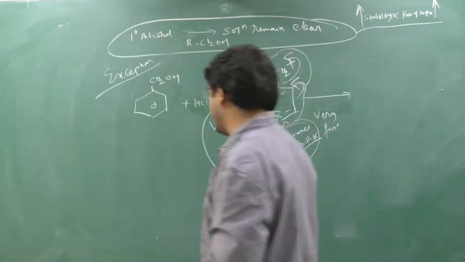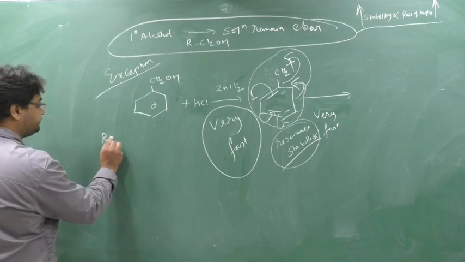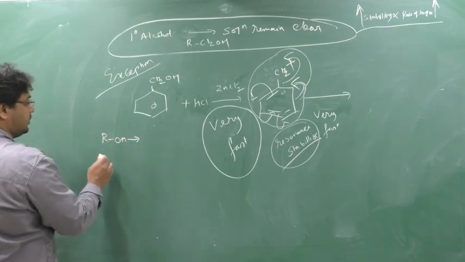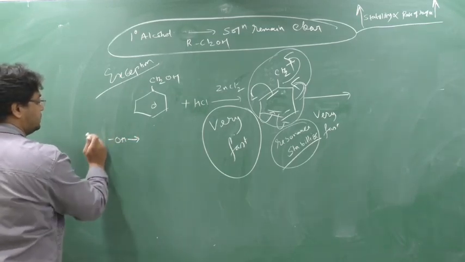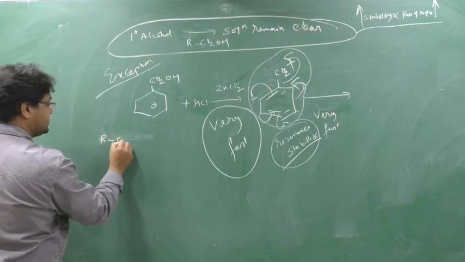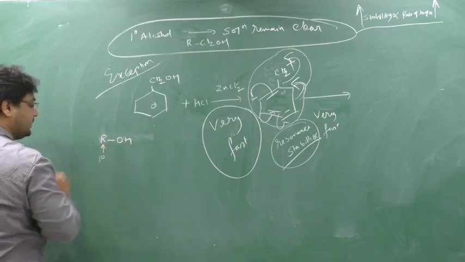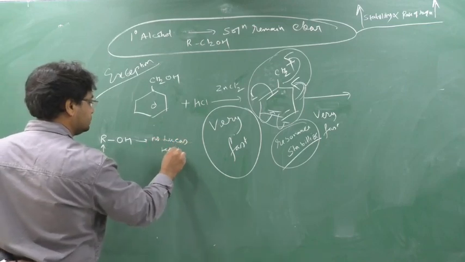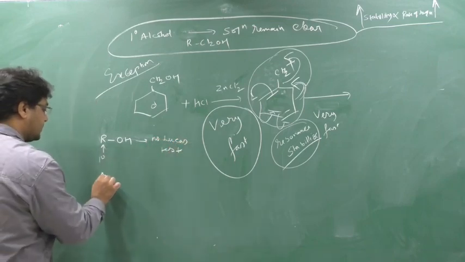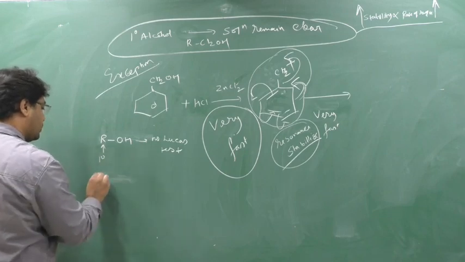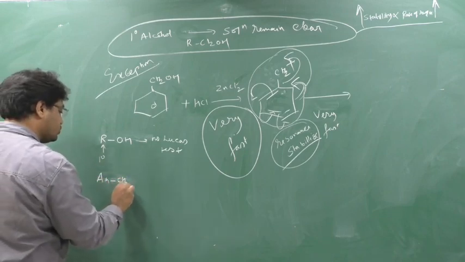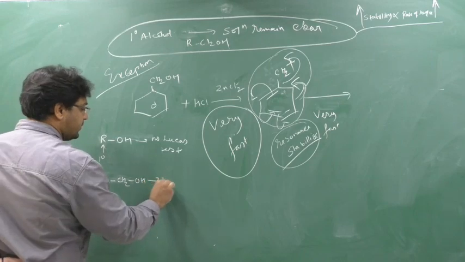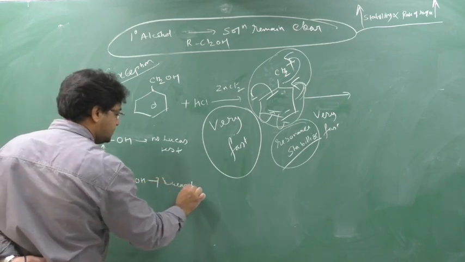Understood? So I will write down one shortcut here. ROH, where R is 1 degree: no Lucas test. ArOH or ArCH2OH: Lucas test very fast.